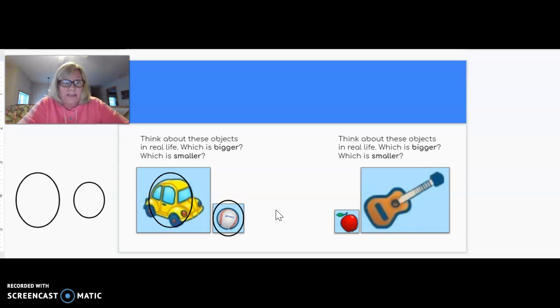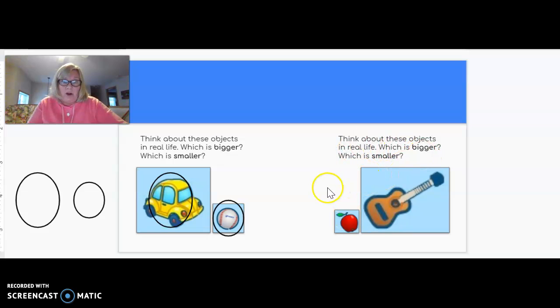And that is, boys and girls, comparing sizes. We talk about comparing many different things: books, stories, and numbers. We compare a lot of things. Now we're comparing size. Let's look at these two objects and think about them in real life. Think about a real guitar that someone plays, and think about an apple that you eat.